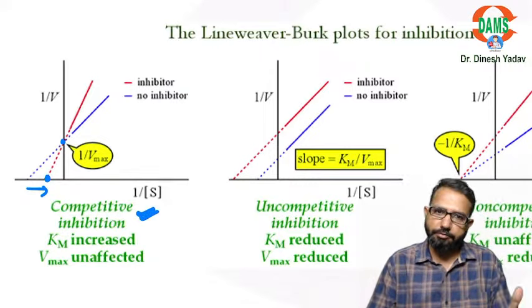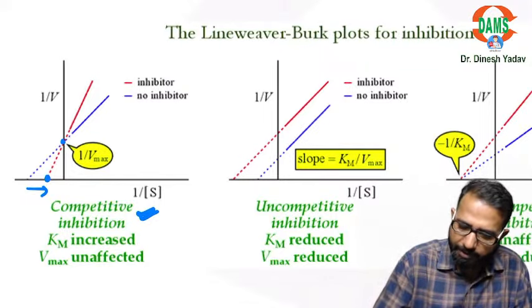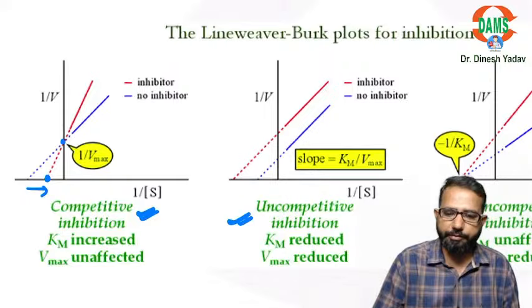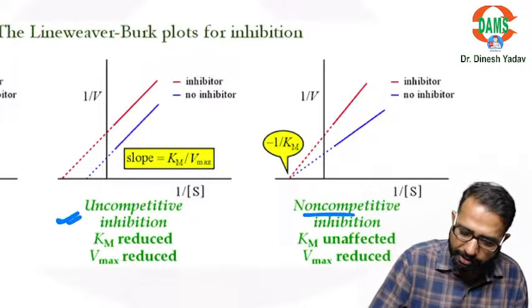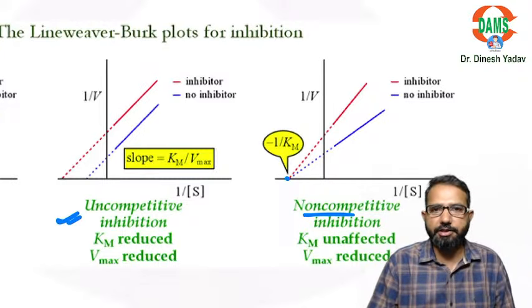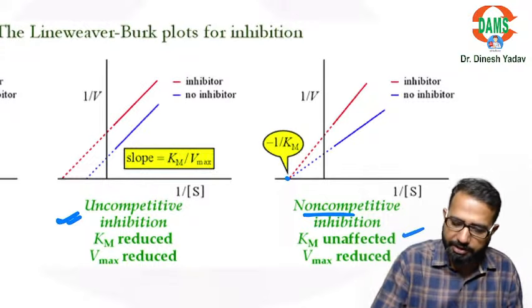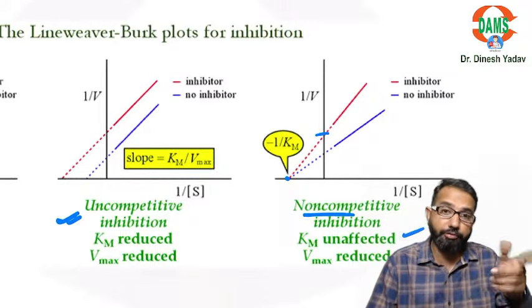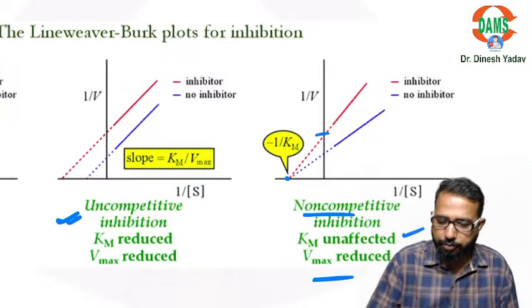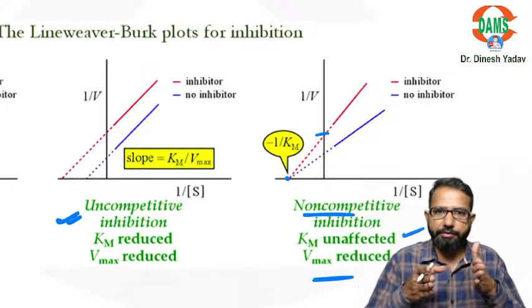Right shift means positive. Then in this you can see, if it is parallel, that is uncompetitive. There is no competition, uncompetitive. And the third one is non-competitive. In non-competitive, you can see the graph meet at this level. It means the substrate amount is same. So the Km is unaffected, but after inhibition 1 by V has been increased. So Vmax has been reduced, because 1 by V has been increased. So that is non-competitive. In uncompetitive, it will be parallel.